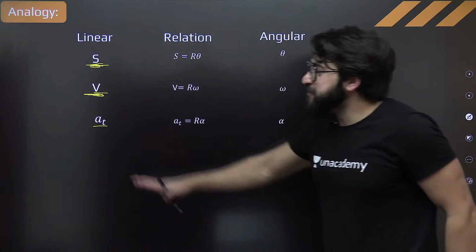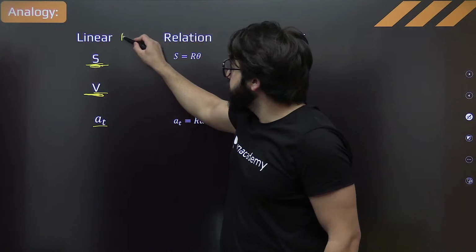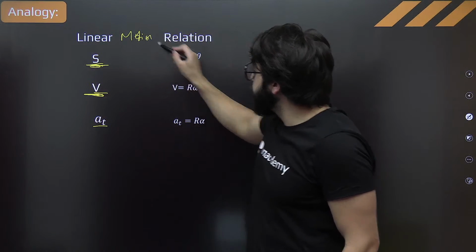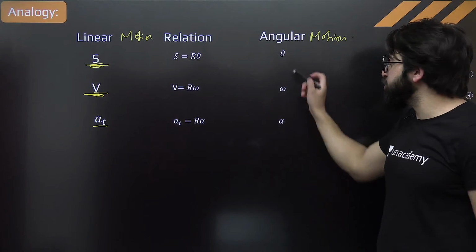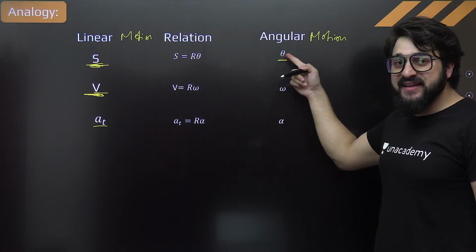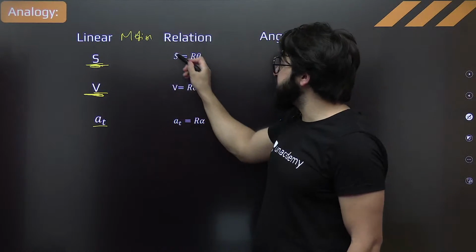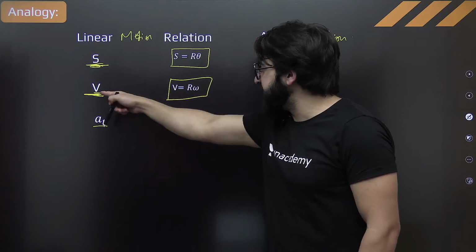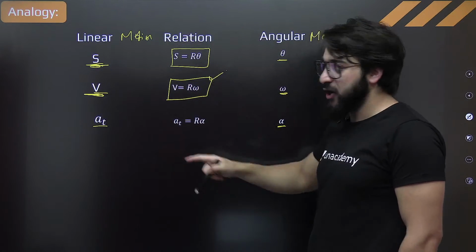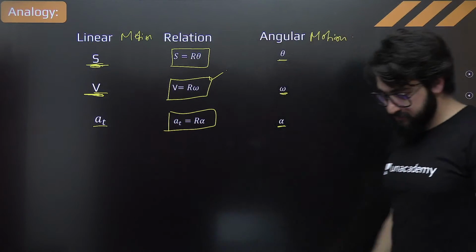Now, what about its angular terms? It will also perform angular motion. When it performs angular motion, this is theta. It will have angular displacement, angular velocity, angular acceleration. What is the relation? You will say, sir, S is equal to R theta. This is the relation. What is the relation between linear velocity and angular velocity? V is equal to R omega. Proved all three. This is the relation between this and this.